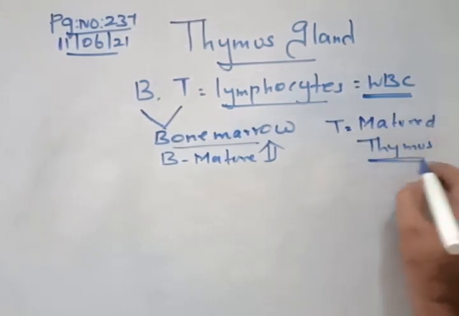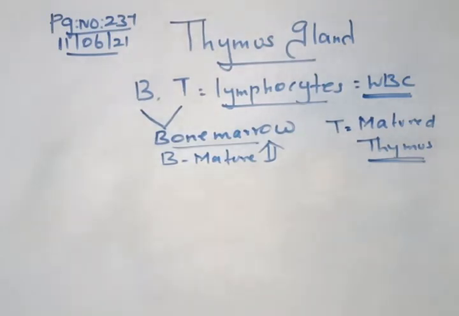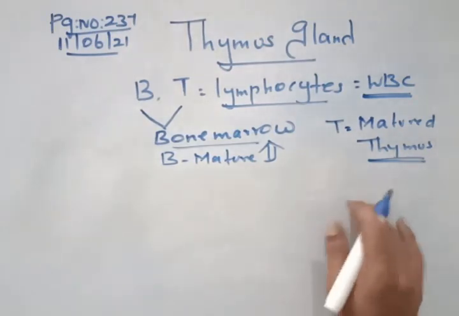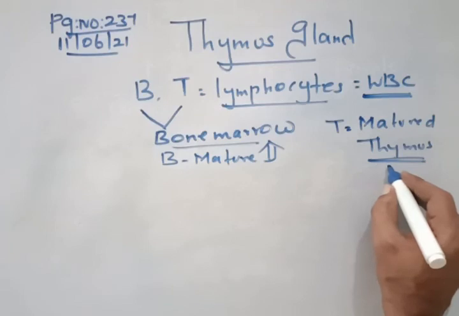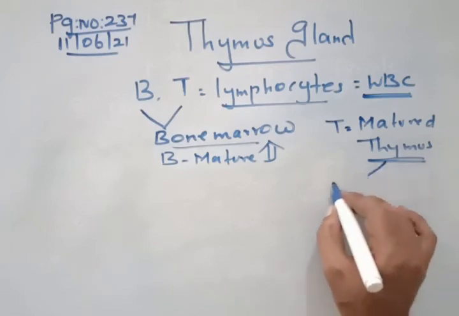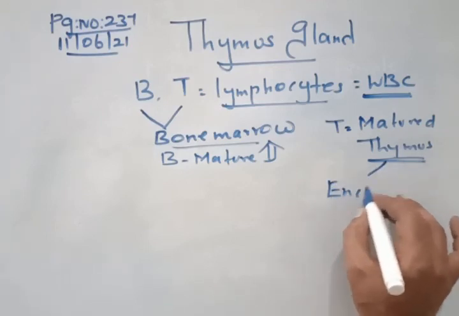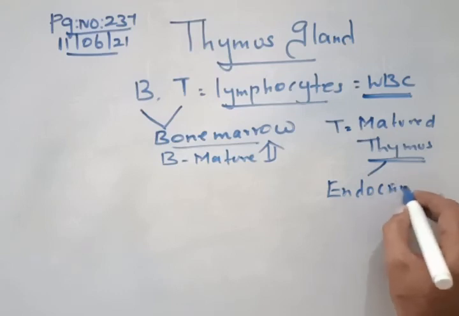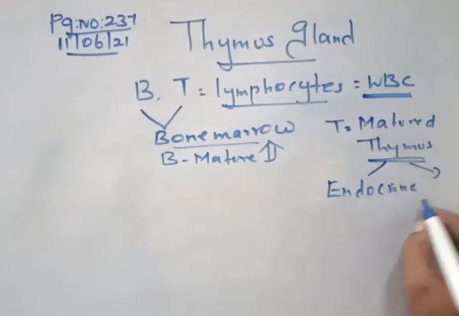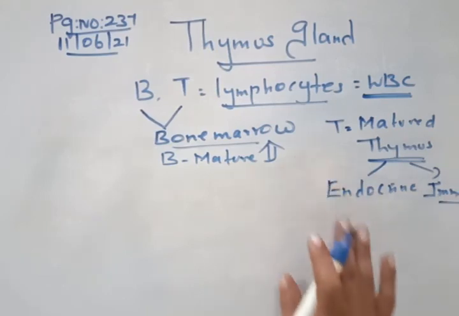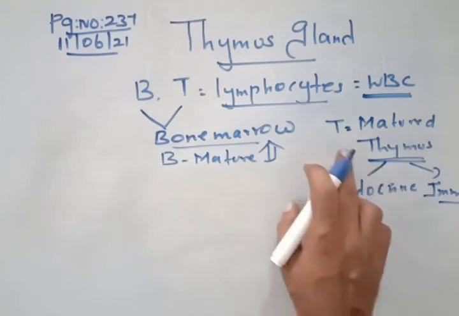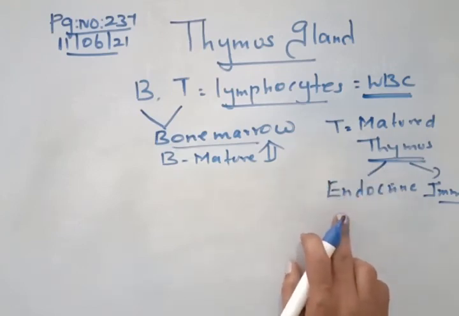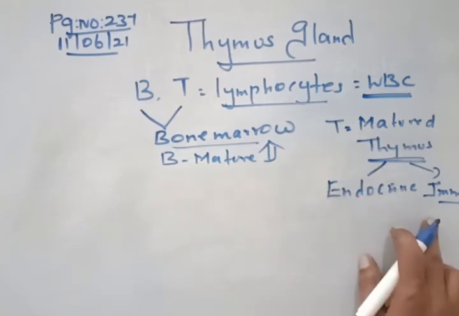Now, this thymus is partly an endocrine gland. Endocrine means it produces hormone. And second, it plays a role in immunity. Immunity means it is fighting with the microorganisms. So thymus acts as an endocrine gland as well as in immunity.